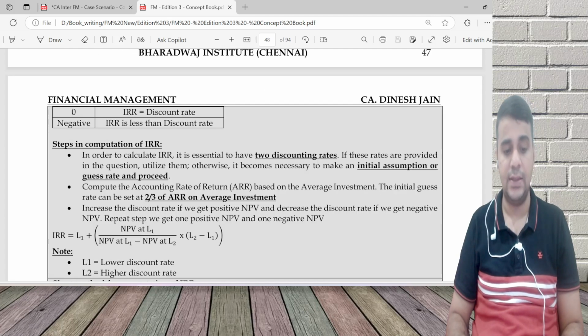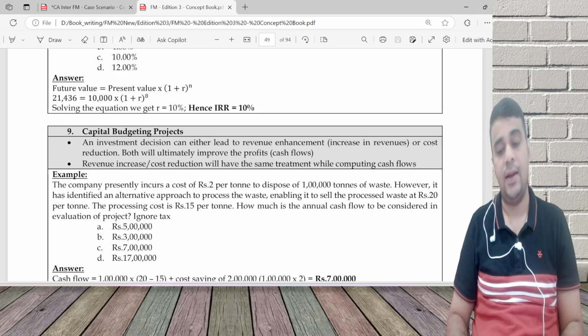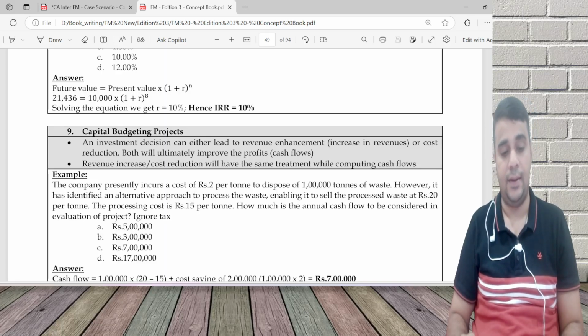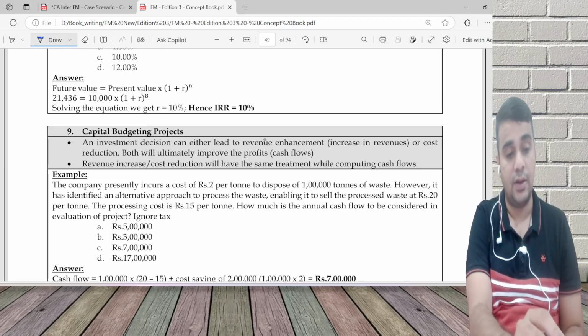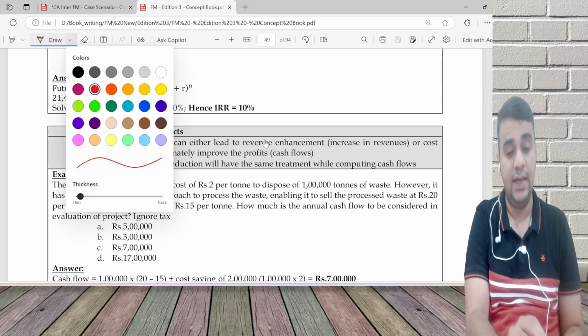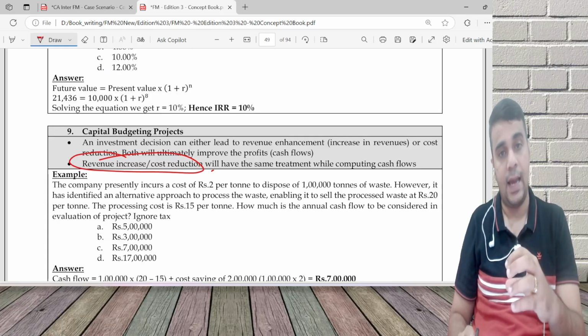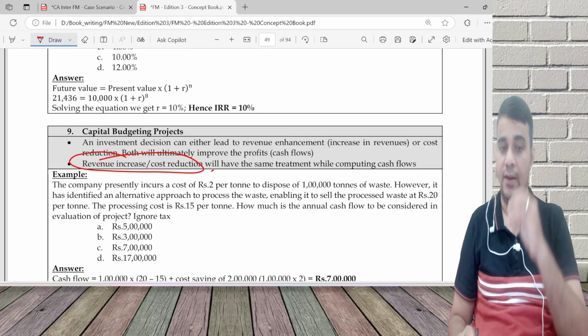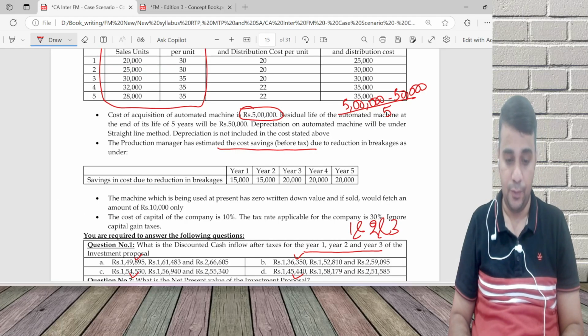If you read the concept book properly and understand it, then automatically you will have clarity. Revenue increase or cost reduction will have the same treatment in calculating cash flow. When I calculate cash flow, revenue increase is inflow. Cost reduction is also technically taken as inflow.